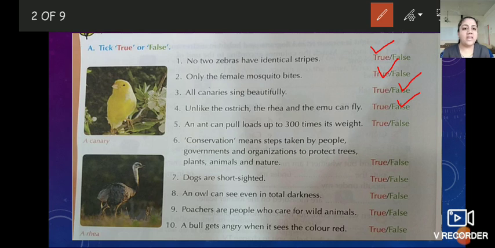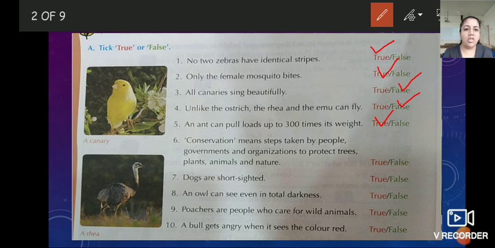Fifth number, an ant can pull loads up to 300 times its weight. Is it true or false, children? Yes, it is true. So put the tick mark on the true. Sixth number, conservation means steps taken by people, governments and organizations to protect trees, plants, animals and nature.